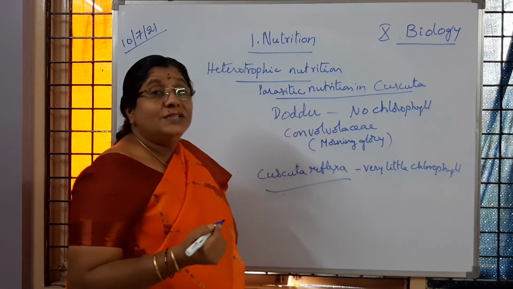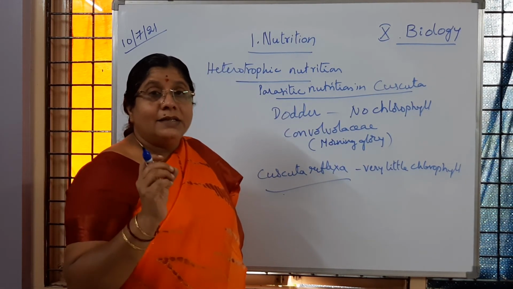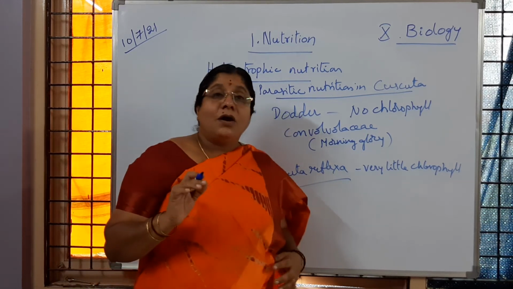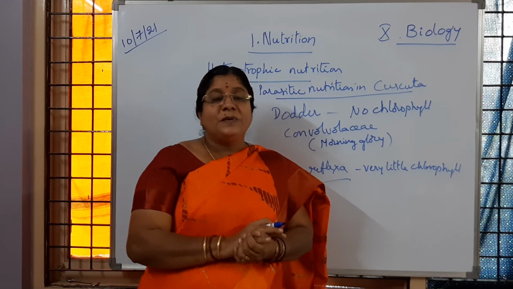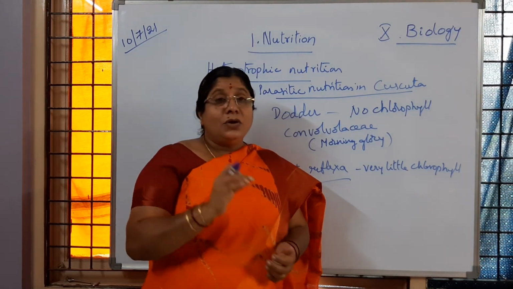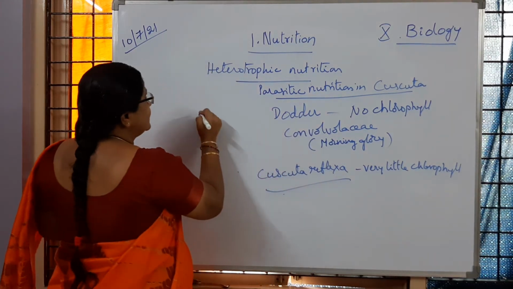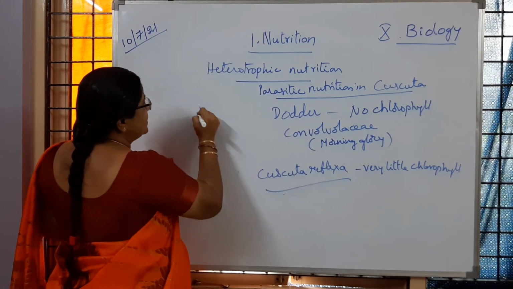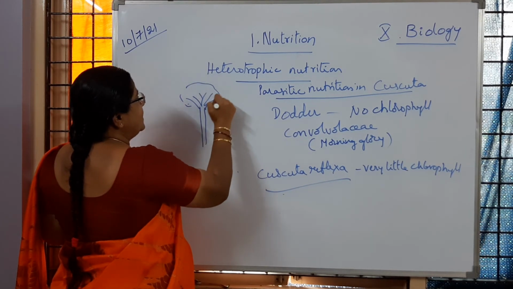As I just explained, the Cuscuta plants or the dodder plants are going to be entwining on the host plants. Directly through the phloem tissues of host plants, for example a stem is there, and different branches are there.